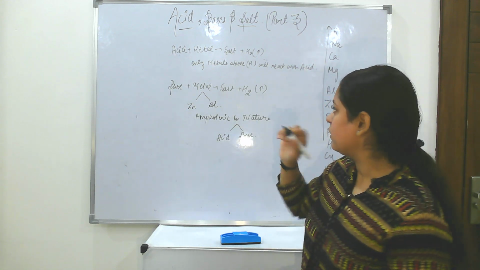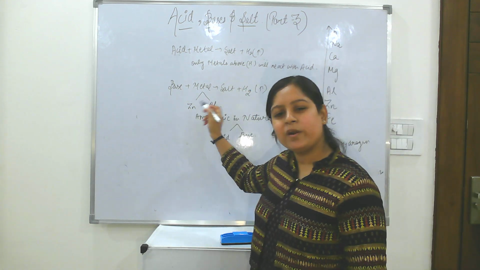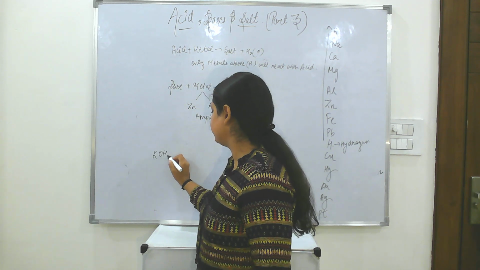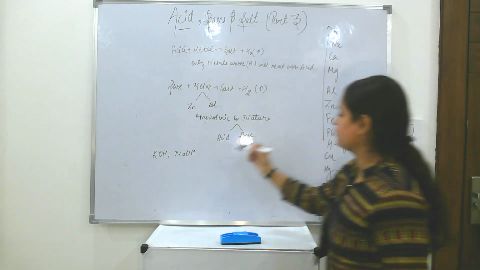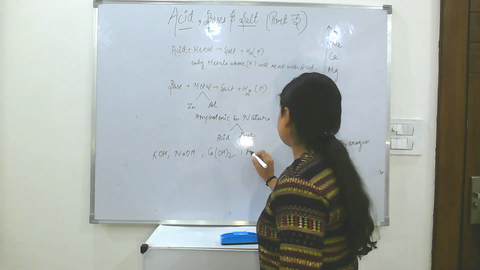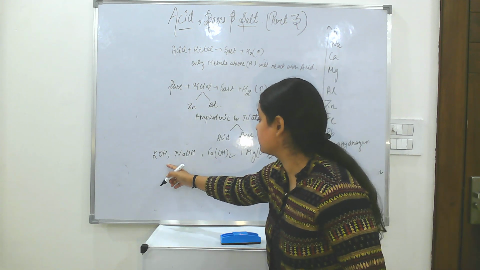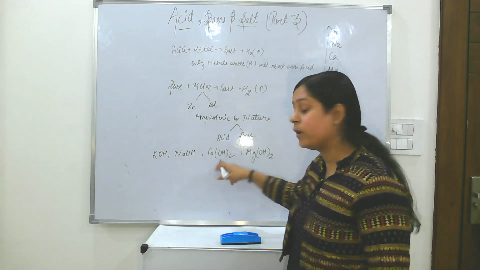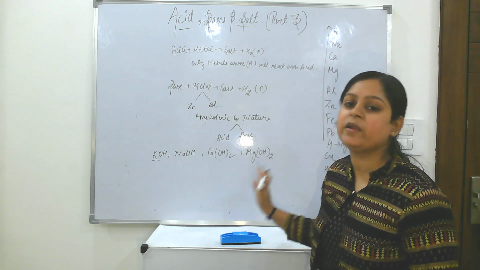Now you must say here the metals which are above hydrogen are reacting, but here only two metals are reacting. Why? Okay, let's take examples of bases: KOH, NaOH, Ca(OH)2, Mg(OH)2. These are the examples of the bases. Can you see any metal above them? No, right? We cannot see any metal. They are already highly reactive. Sodium, potassium, calcium, magnesium, they are already highly reactive.